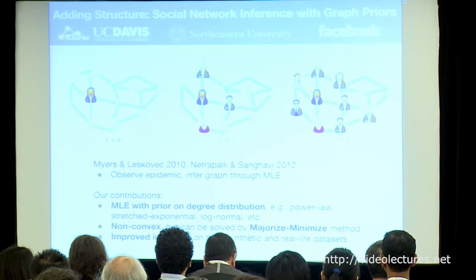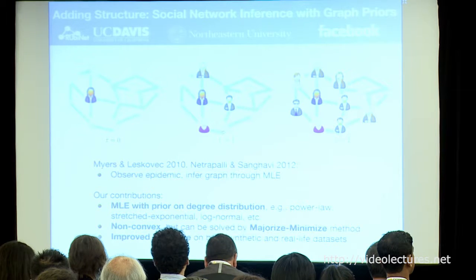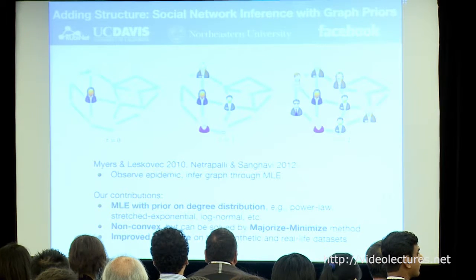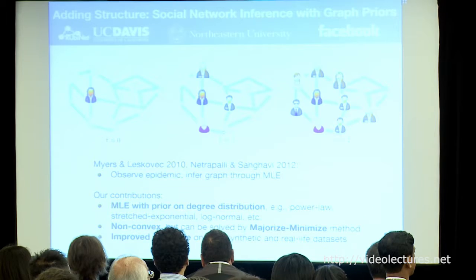Nonetheless, it is a problem that you can solve with a majorize-minimize method, and each step involved ends up being a convex problem. And we show that if you do this, despite the lack of convexity, you get improved performance in inferring the graph. And my poster is back there between the two doors.